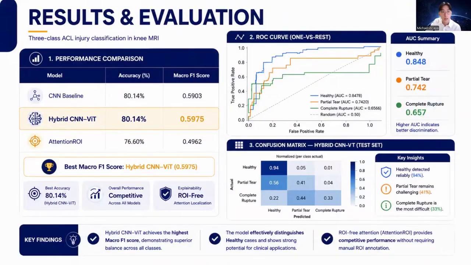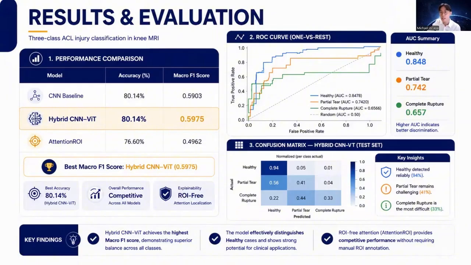Now, for the performance metrics, our hybrid CNN-ViT achieved an accuracy of 80.14% and the highest macro F1 score of 0.5975, outperforming the baseline CNN.